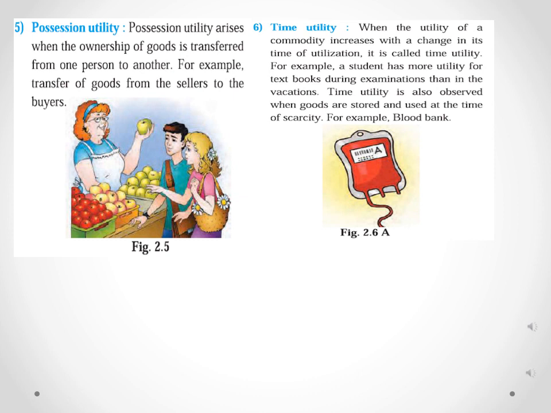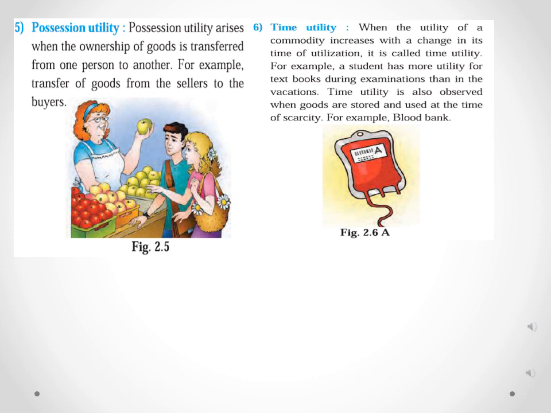The seller is there only to sell, and the buyer is there to buy, utilize and consume the product. So when the possession remains with the seller, the utility of that product will be less. But when it is transferred to the buyer, the utility of the food grains will be increased.